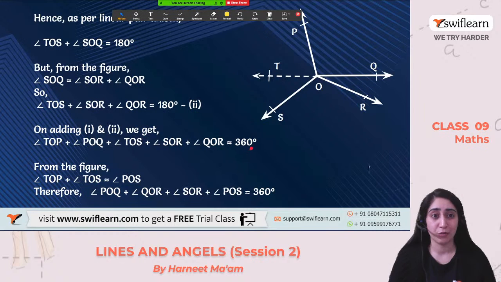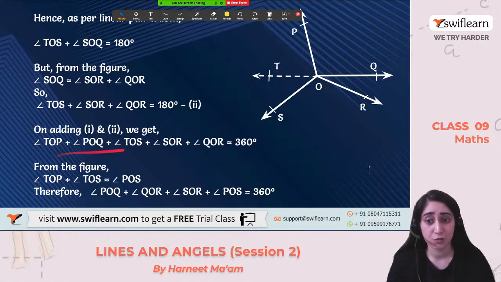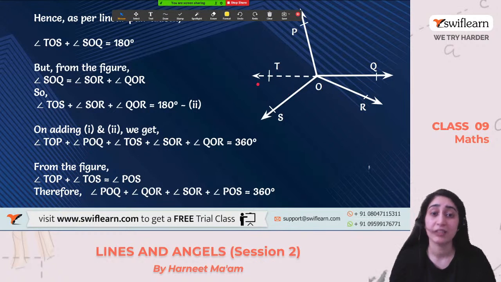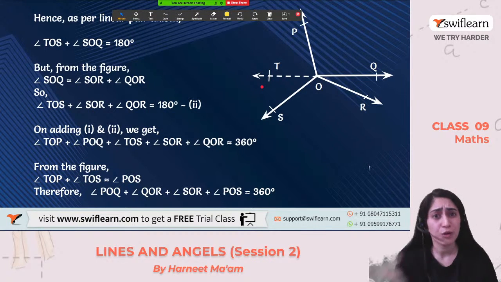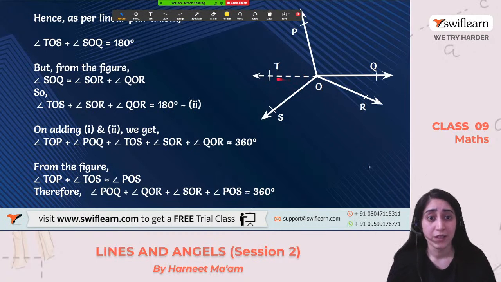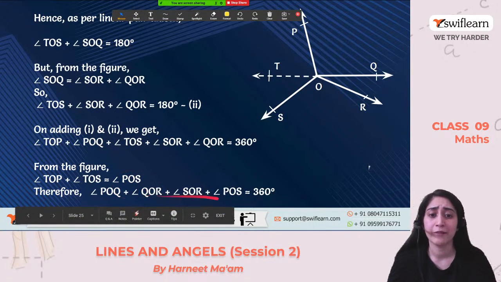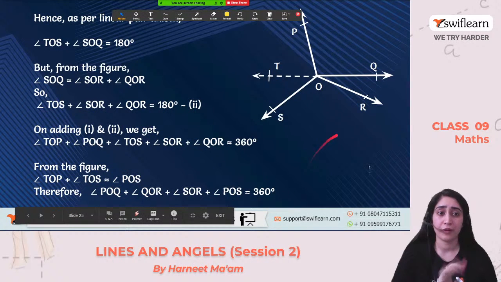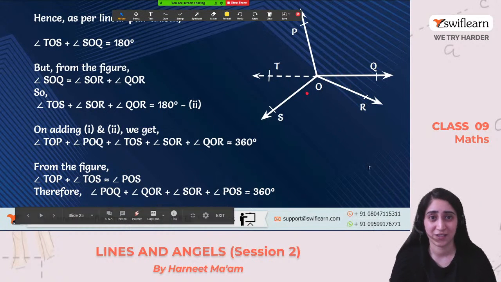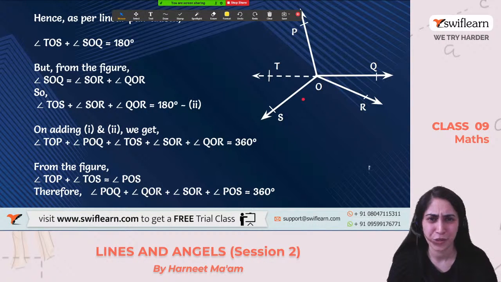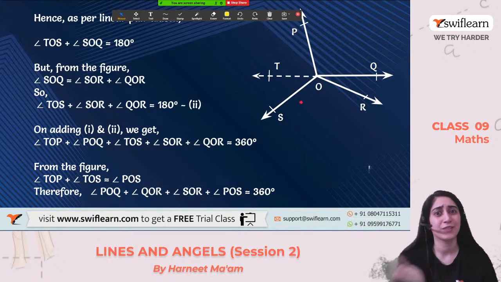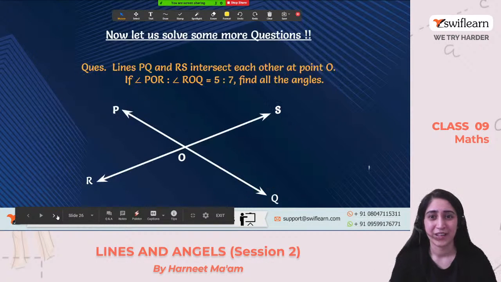So from the figure, we got to know that angle TOP and TOS, this T we had made, right? Now the variation is everything in T, but the T was not given in the question. So why not remove it? Now we all know from the figure that the sum of these two angles will be equal to angle POS. Just putting their values there, we get that the sum of the four angles formed here is equal to 360 degree. Am I clear with this one? Pretty easy, right? Just putting the values and using the linear pair. Nothing much.